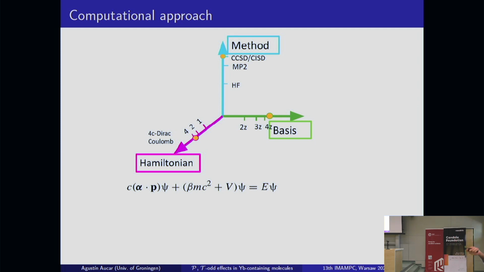But in this particular case, as we are treating relativity from the beginning using this 4-component code, we are not using SORA or other kinds of approaches. We are starting from 4-component approaches. Then in principle, we can say that everything is mixed up inside. In this way, we don't need to decouple both kinds of effects.